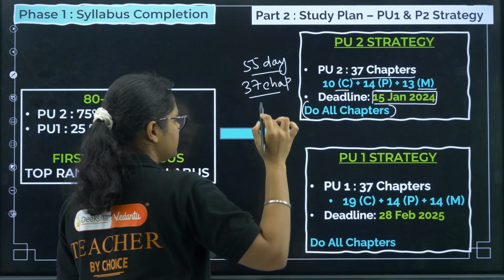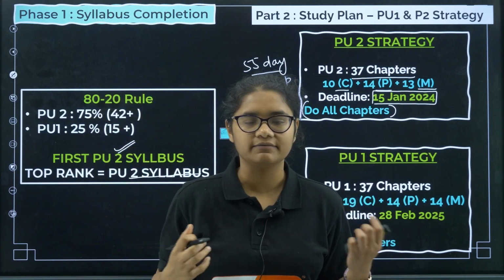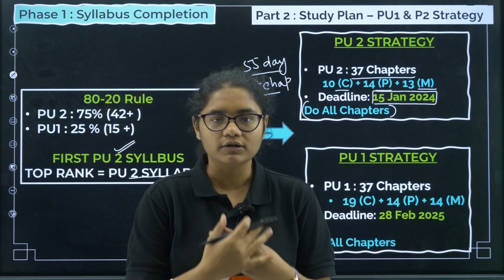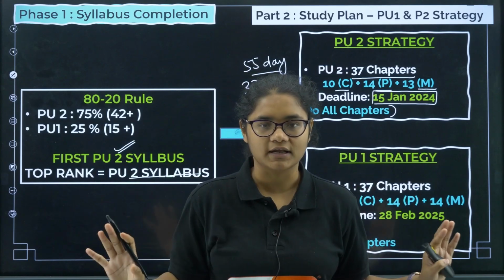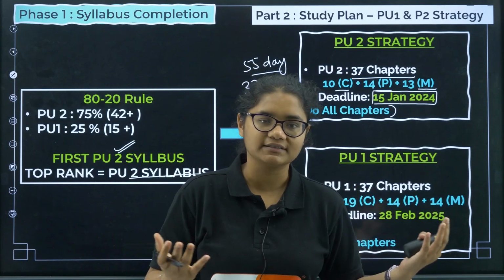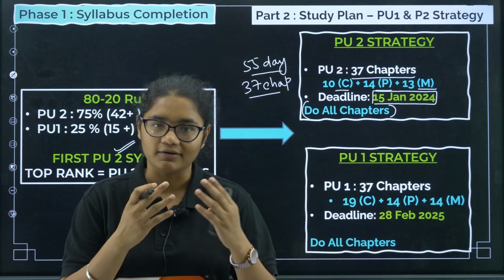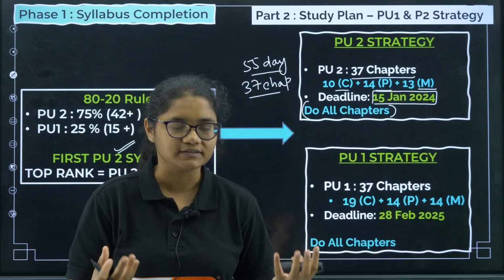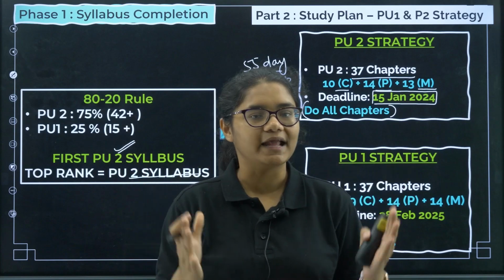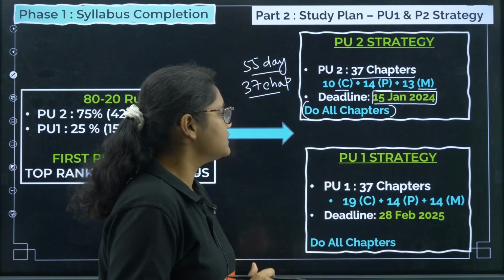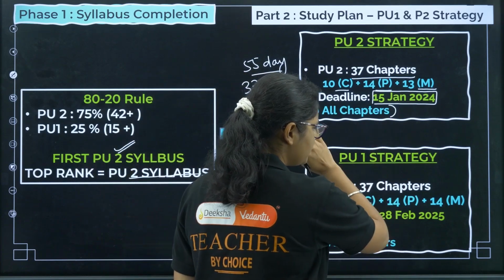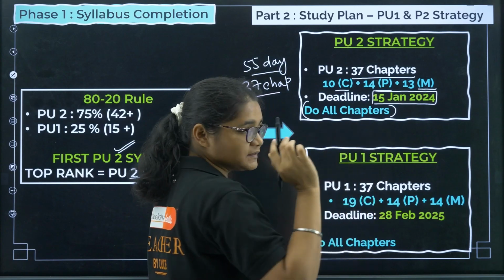That is quite doable. You can refer to our KCET videos where we have done all the chapters. PU2 syllabus is almost done in all the subjects. Yeah, in physics and chemistry it is completed, maths also is going to complete. So you can refer to these videos to understand the concepts if you do not want to read NCERT books, okay. Now once this is done, PU2, there is no compromise, all the chapters are mandatory for you.